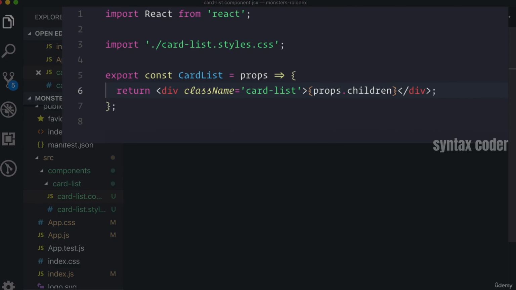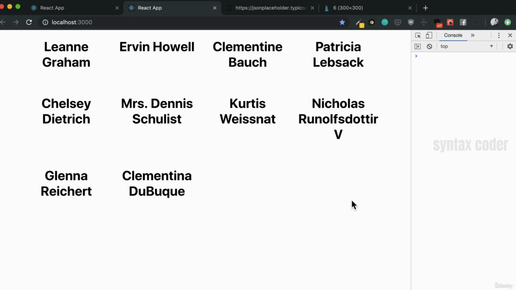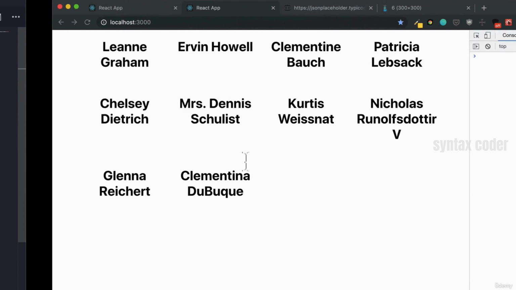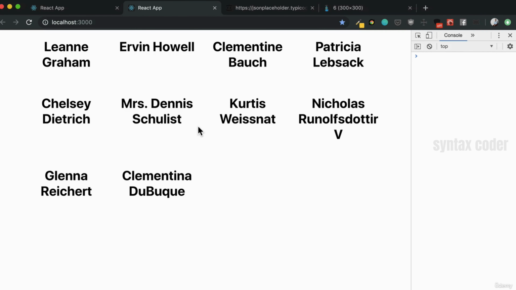And now if we look, we see that it's in an equal grid of 4 equal columns. So this is a really fundamental thing about React, is that we're just building components that only care about one thing. And our card list component only cares about displaying cards inside of it in some kind of configuration, right?